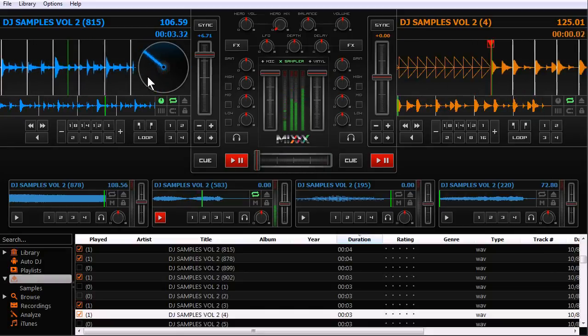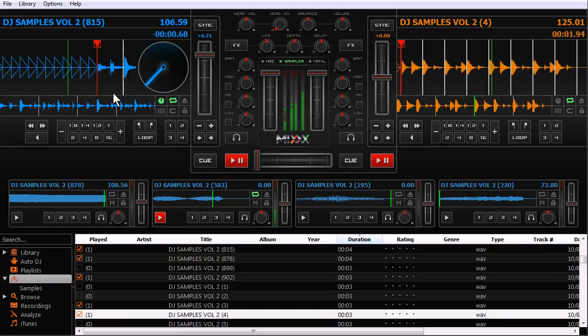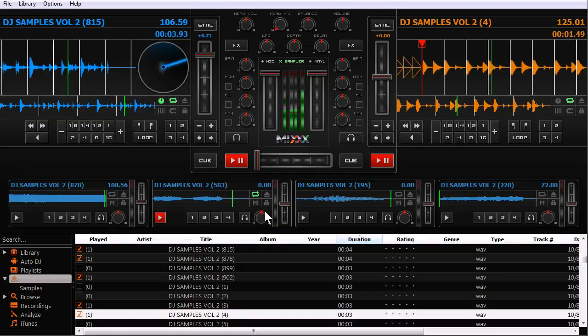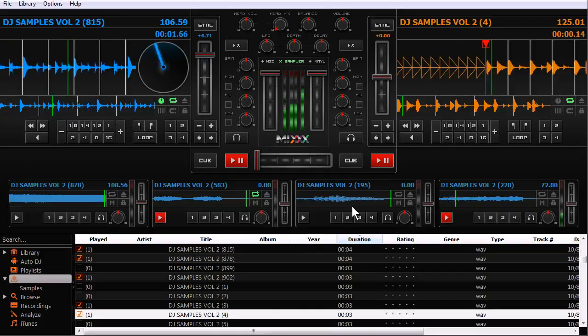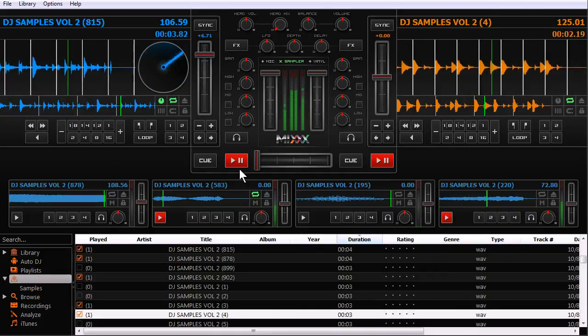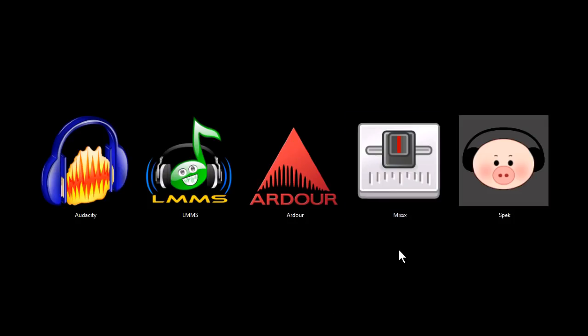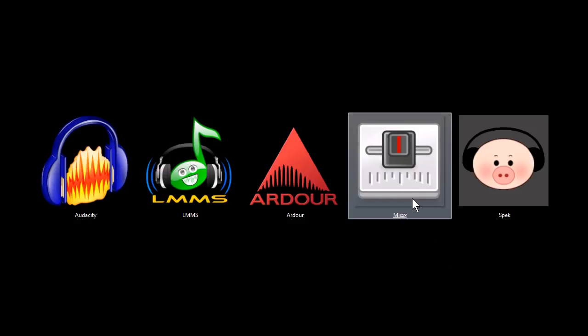It has like the disc things here. Anyway, it's a fun one to play with. You can save and record your files, the music that you create with it too, and you can also set it up to do an auto DJ, where you put in a bunch of songs and it'll jump to the next one and play and kind of mix your music together that way.